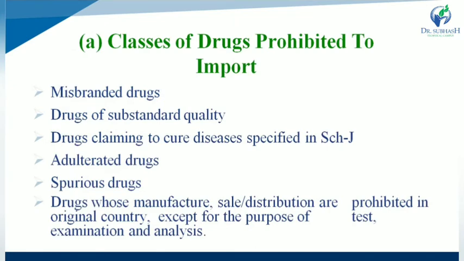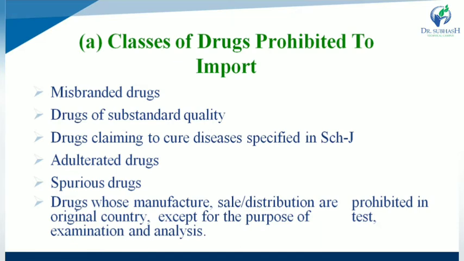First of all, classes of drug prohibited to import. Which type of drug is prohibited to import? First one is any type of misbranded drug substance. It is prohibited to import. While second one, drugs of substandard quality. Any drug substance that is substandard in quality is prohibited for import.